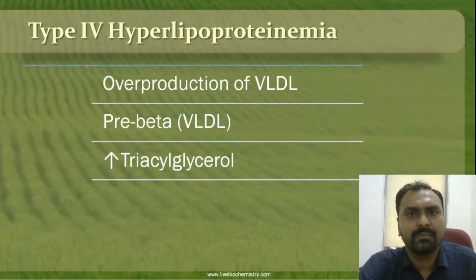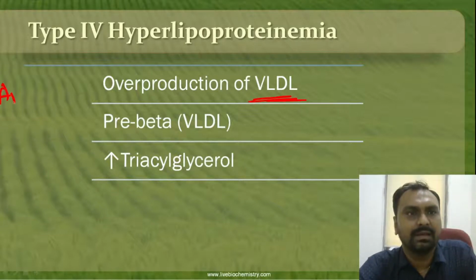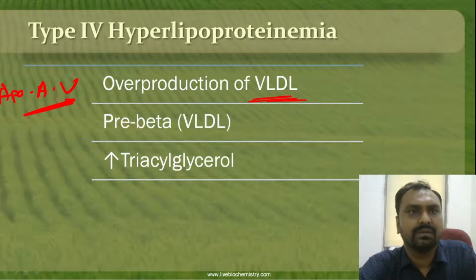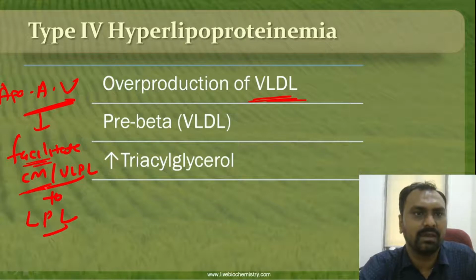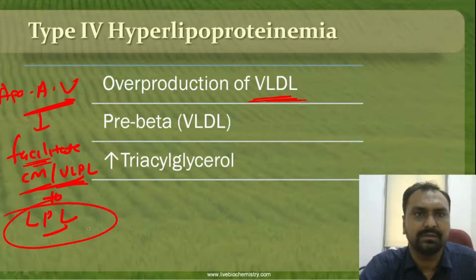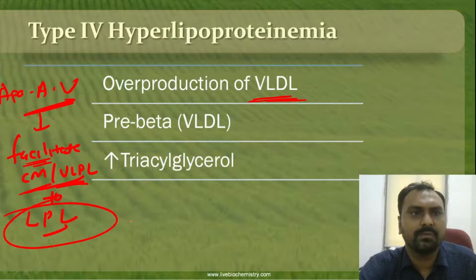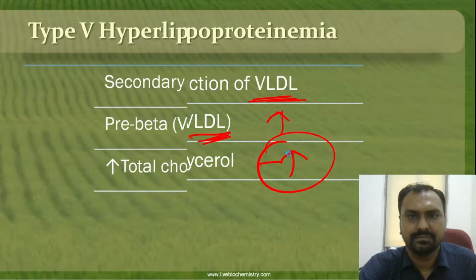In type 4 hyperlipoproteinemia, there is an overproduction of VLDL because there is a defect in ApoA5, which facilitates the association of chylomicron and VLDL to the lipoprotein lipase. Because of deficiency of ApoA5, there will be type 4 hyperlipoproteinemia, where the VLDL level, and because of that the triglyceride level, will be very high.